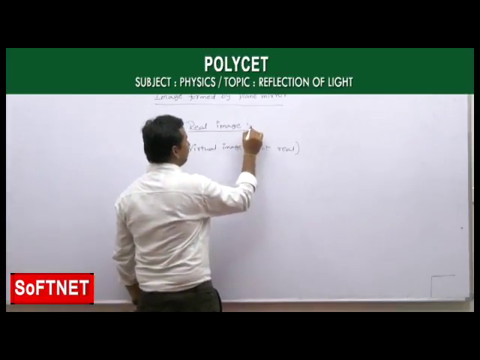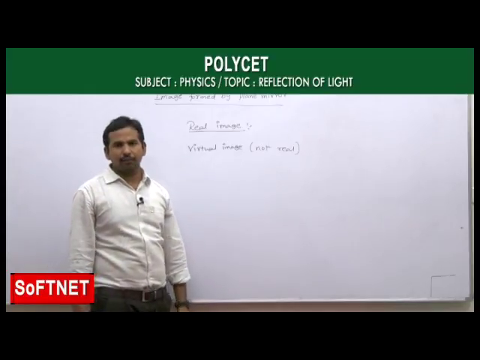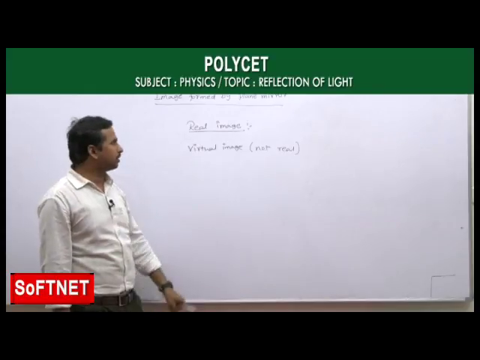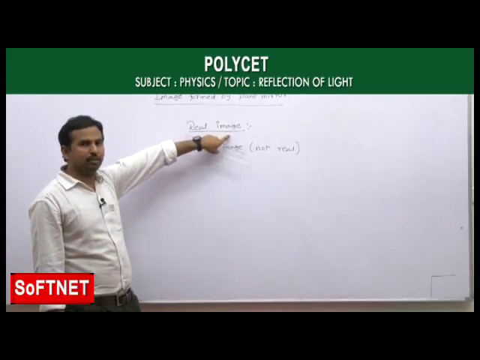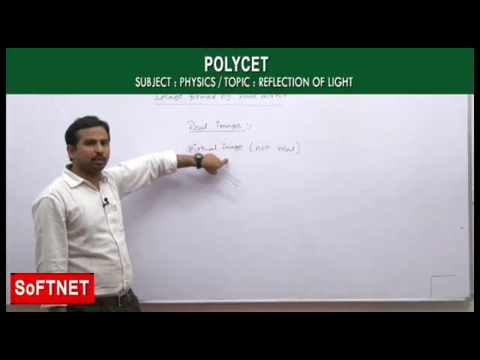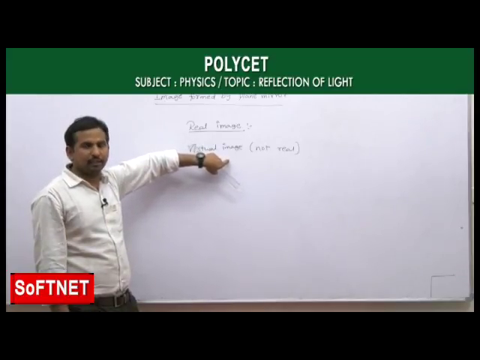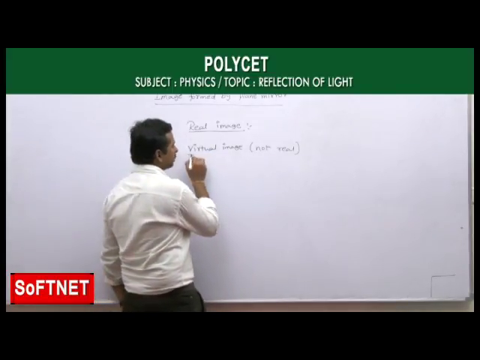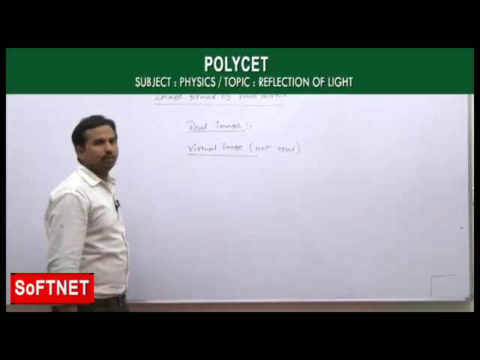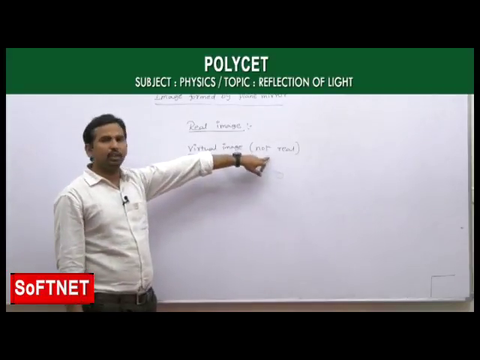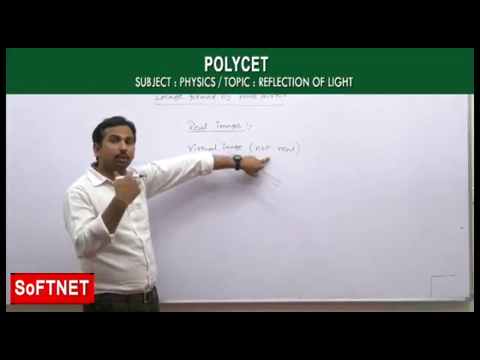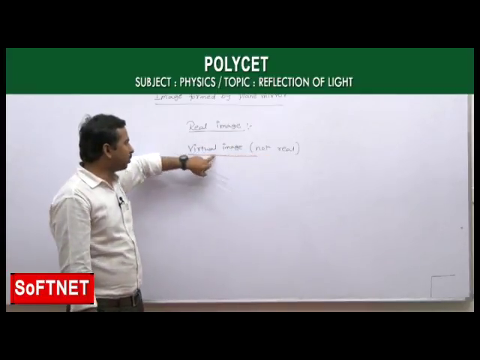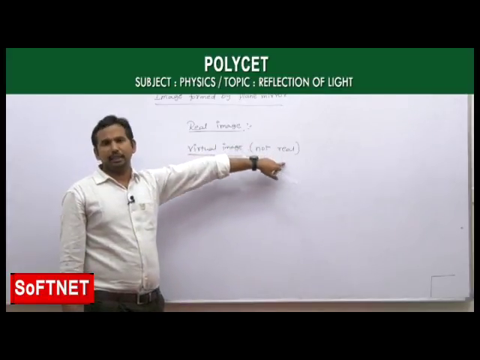Formation of real image means after reflection from a surface, if the light rays really meet at a point, then we can say that is called a real image. And a virtual image is nothing but, after reflection from a surface, if the light rays appear to meet at a point, that we call a virtual image. A virtual image is not a real image, because the light rays appear to meet at a point, they are not really meeting at a point. That is why it is called virtual, not a real image.